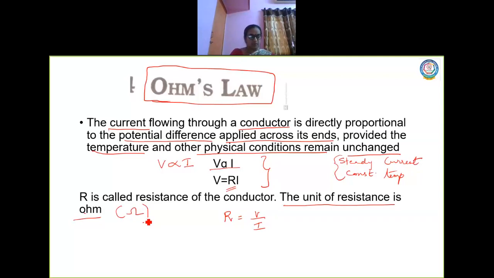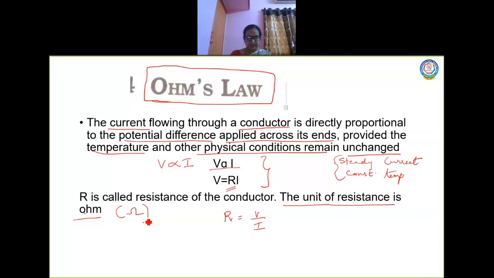So this is about Ohm's law. I read once again. The current flowing through a conductor is directly proportional to the potential difference applied across its ends, provided the temperature and other physical conditions remain unchanged. When you replace this proportionality by a constant, it is called resistance, R, and the unit of resistance is ohm.